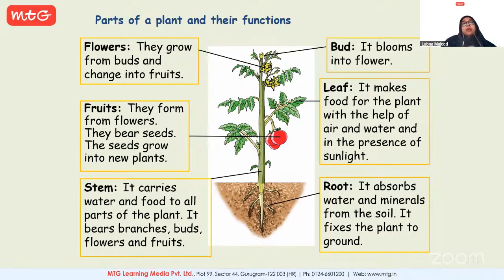All right. Now, it also comprises a bud. Bud is a structure as you can see over here. It blooms into a flower. It changes into a flower. And then when the flowers grow from buds, over a period of time, they change into fruits. Fruits, because we all know, bear seeds. They have seeds inside them. And these seeds, when they are sown in the field, give rise to new plants. So this cycle further continues.